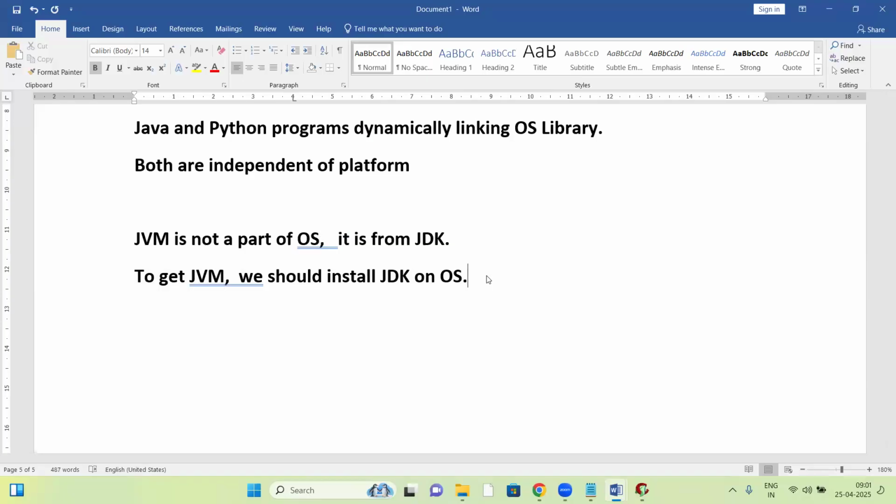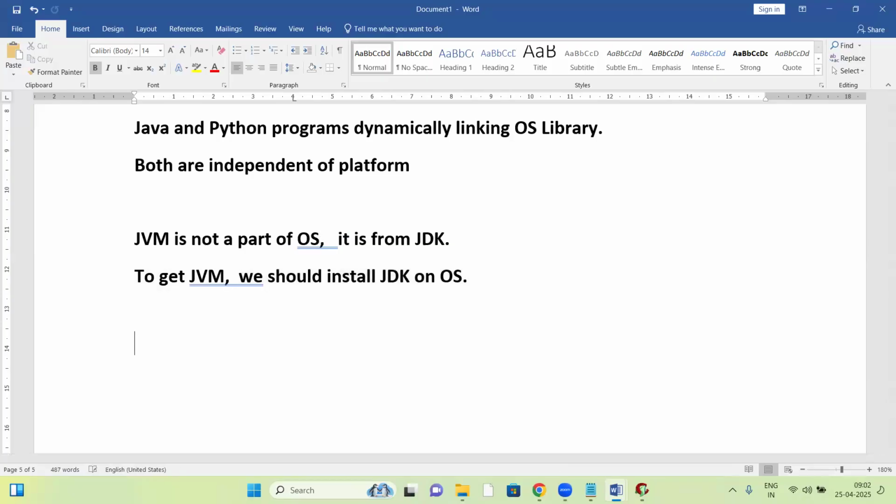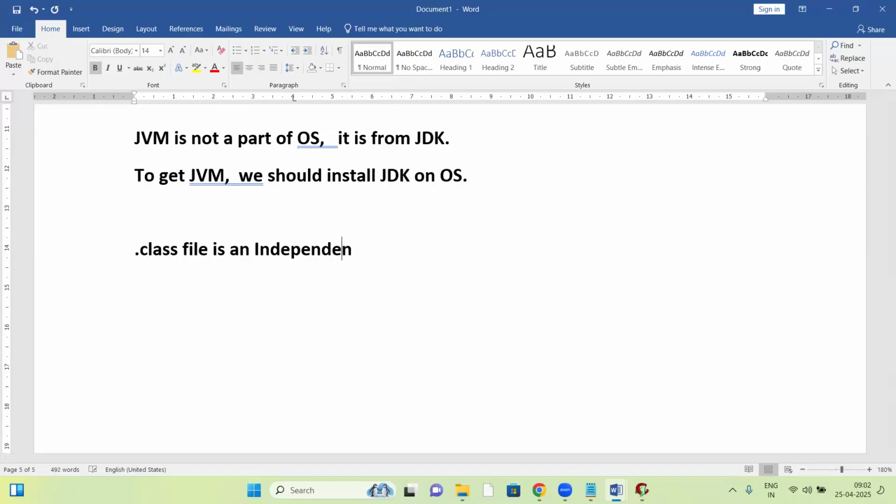That JVM is responsible for making the .class file platform independent. Next, one more interesting point: the .class file is platform independent, but the JVM is platform or OS dependent.